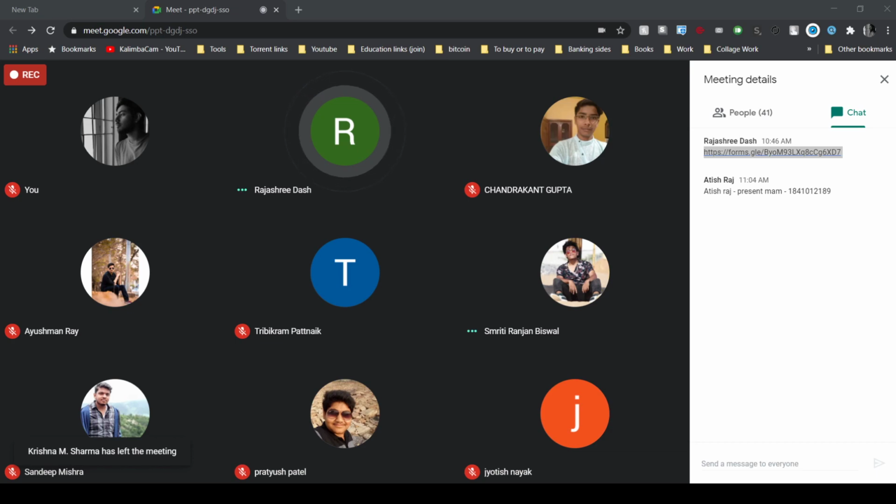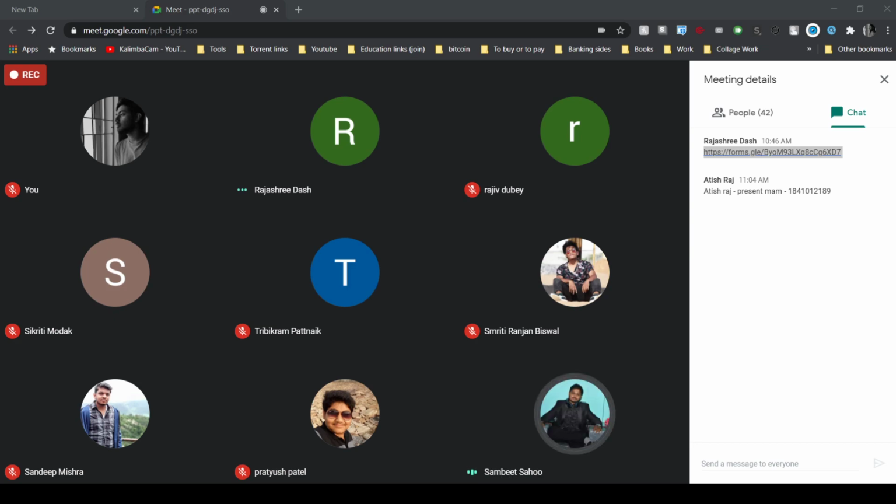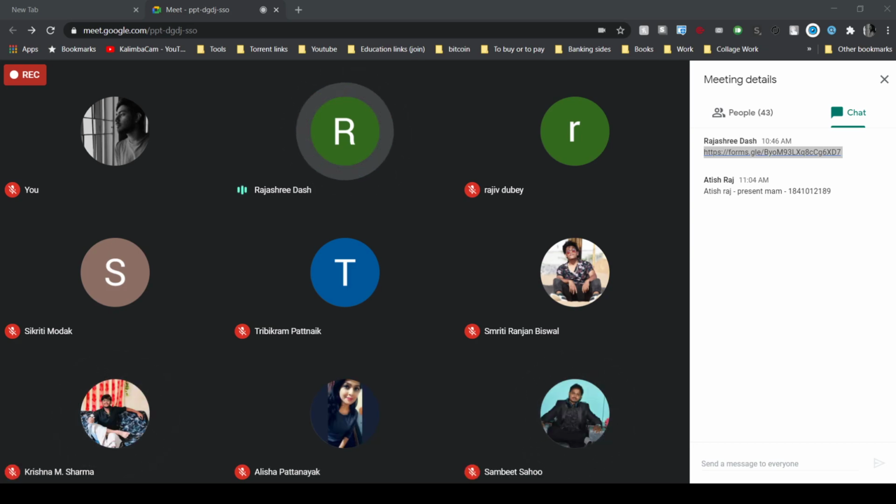Rajiv Dubey, Present, ma'am. Sambit Kumar Sahu, Present, ma'am. Krishna Murari Sharma, Present, ma'am. Divya Prakash, Present, ma'am.